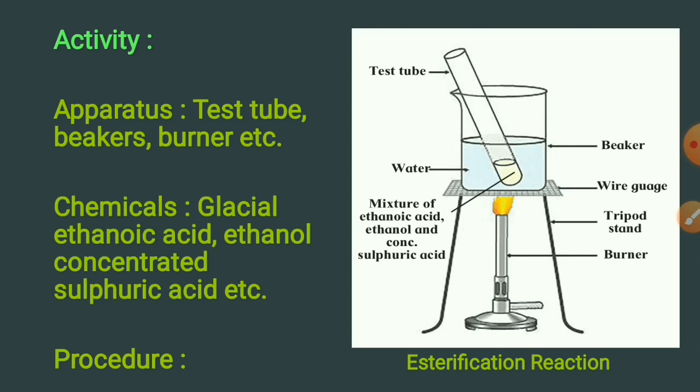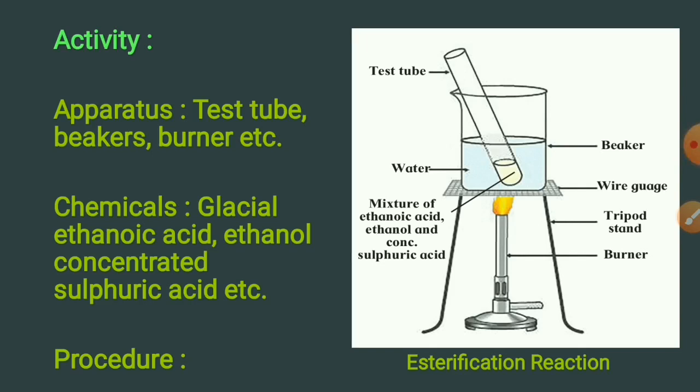Let us do the activity. Apparatus is the test tube, beaker, burner, etc. Chemical used is the glacial ethanoic acid, concentrated sulfuric acid. Procedure: take 1 ml ethanol and 1 ml glacial ethanoic acid in a test tube.